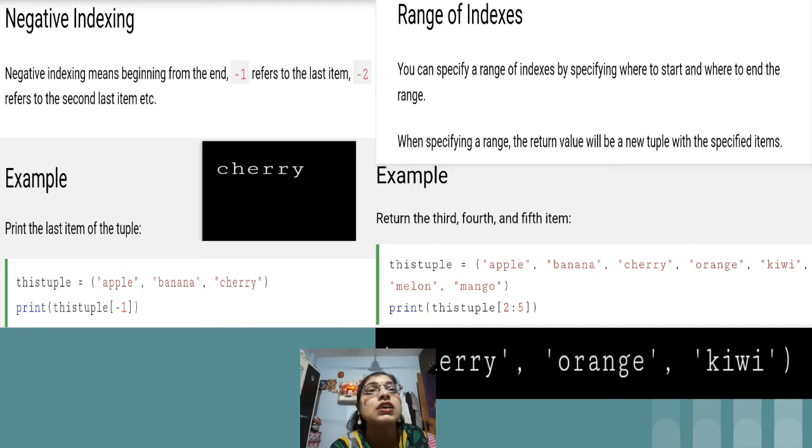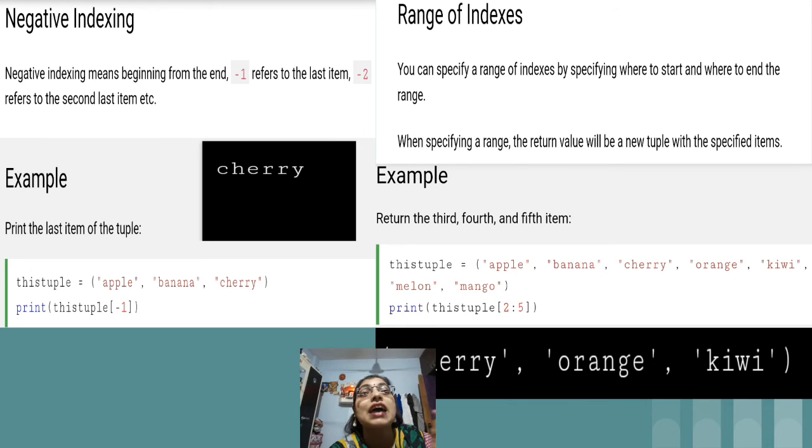So in that situation, what is the index number of cherry? Again, start the numbering from 0. So apple has index number 0, banana is 1 and cherry has 2. And this is the reason why in the print statement, in the tuple within square brackets, before the colon I have provided the starting index as 2. After the colon, we want to display up to the fifth item. Cherry has index number 2, orange has index number 3 and kiwi has index number 4. Kiwi is the fifth item, meaning we want to display cherry, orange and kiwi, which is the fifth item.